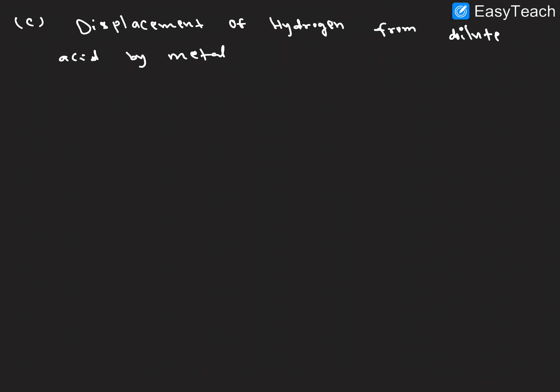Based on that key point we can easily understand the hydrogen displaced by the metal. Here the metal occupying the top position in the electrochemical series.